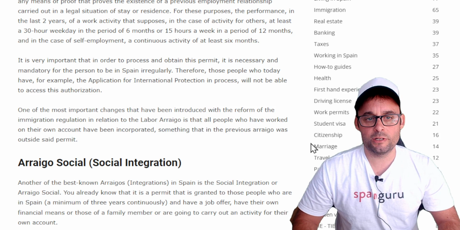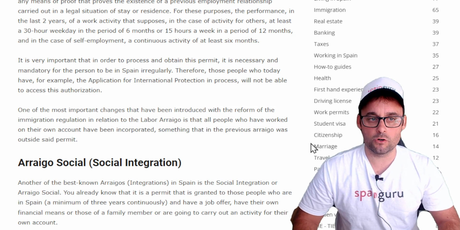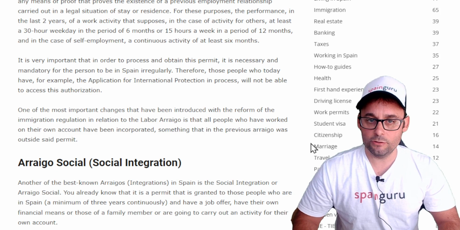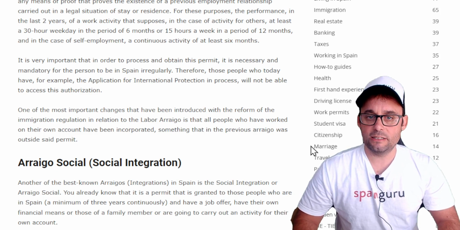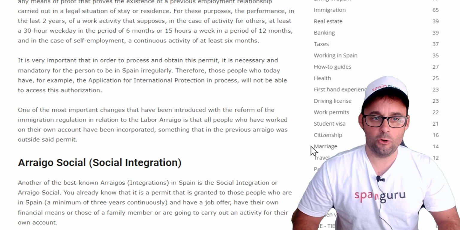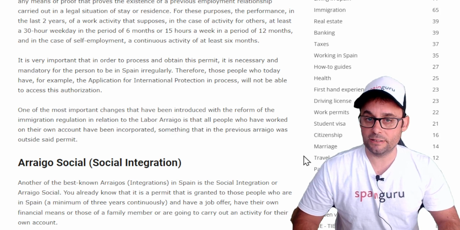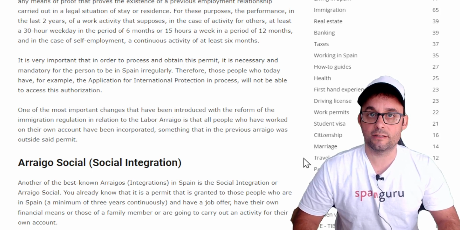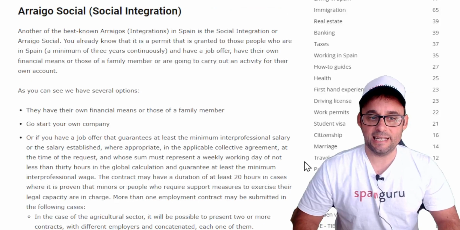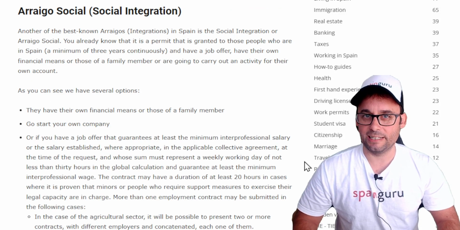One of the most important changes that have been introduced with the reform of the immigration regulation in relation to the labor arraigo, or arraigo laboral, is that all people who have worked on their own account have been incorporated, something that in the previous arraigo was outside said permit. Next one, arraigo social or social integration.